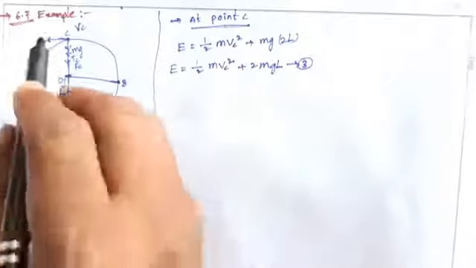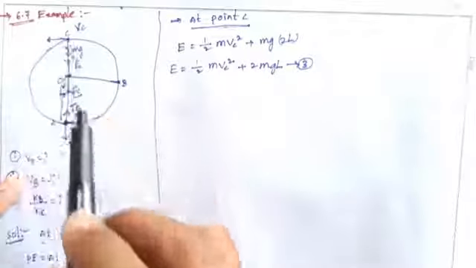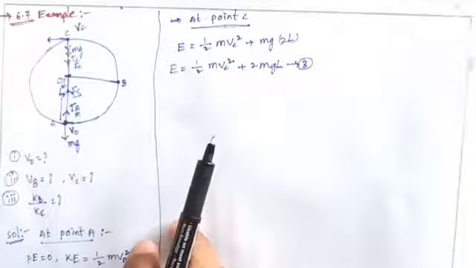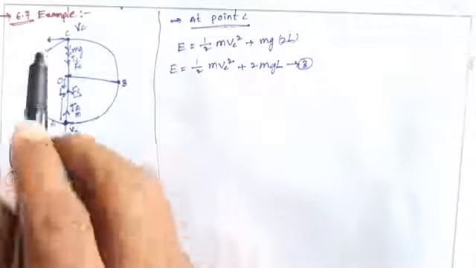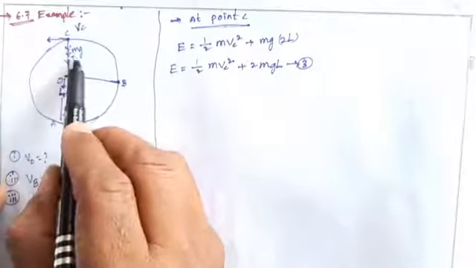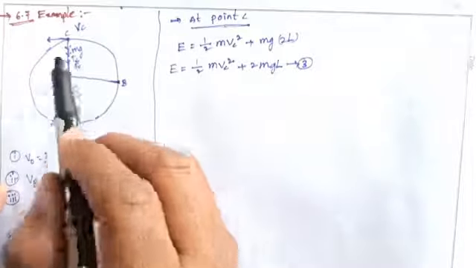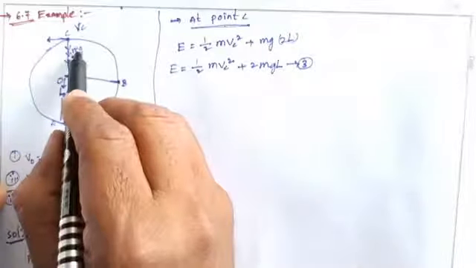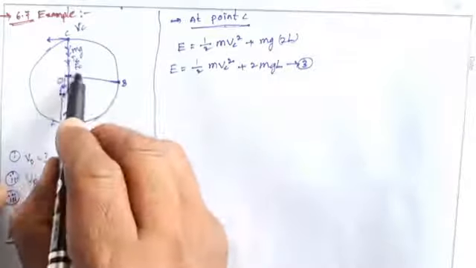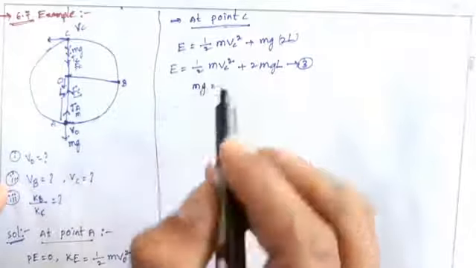So in this problem, at point C, the metal bob is slack. Slack means the tensional force Tc equals 0. There is no tensional force. So then the gravitational force equals the centripetal force. What is the gravitational force? Mg.